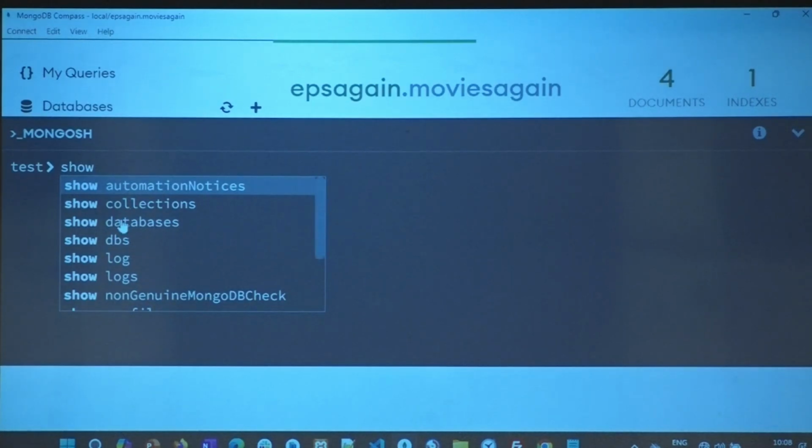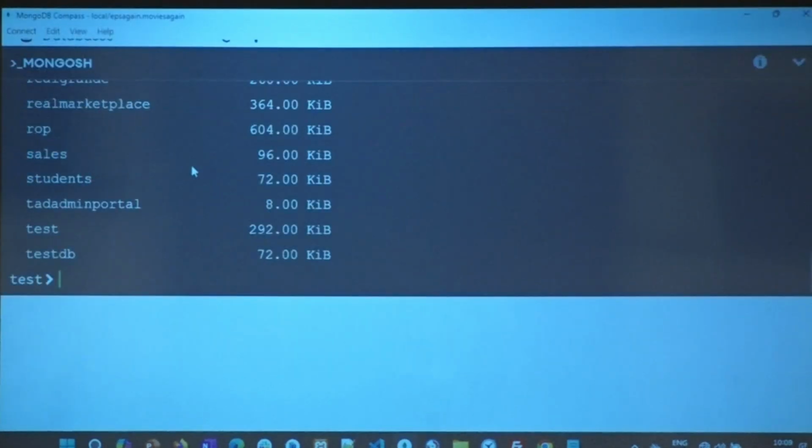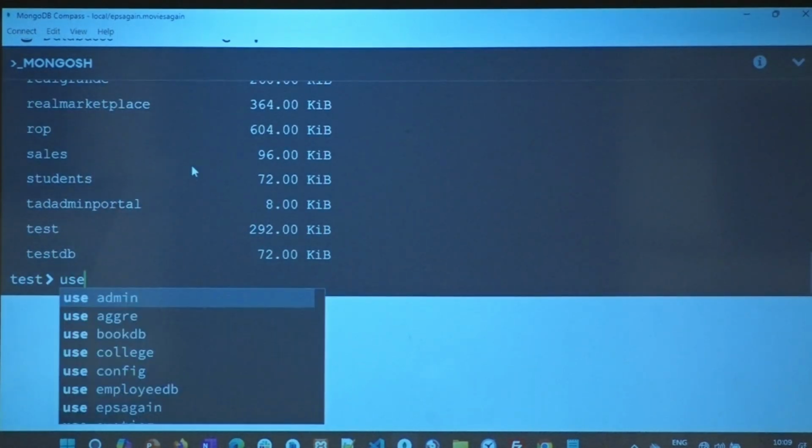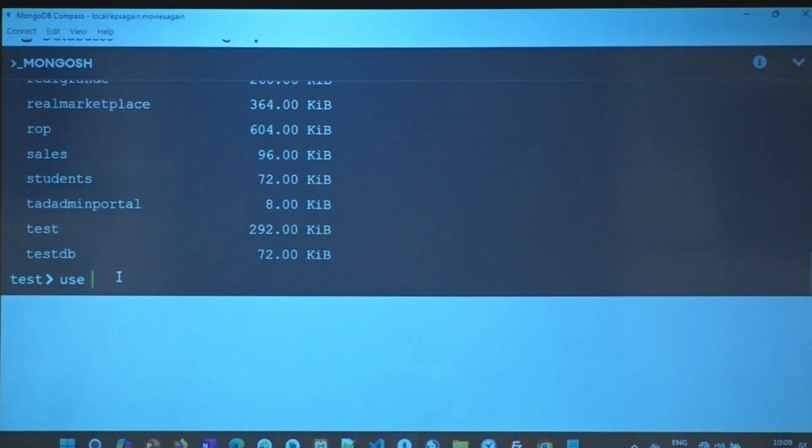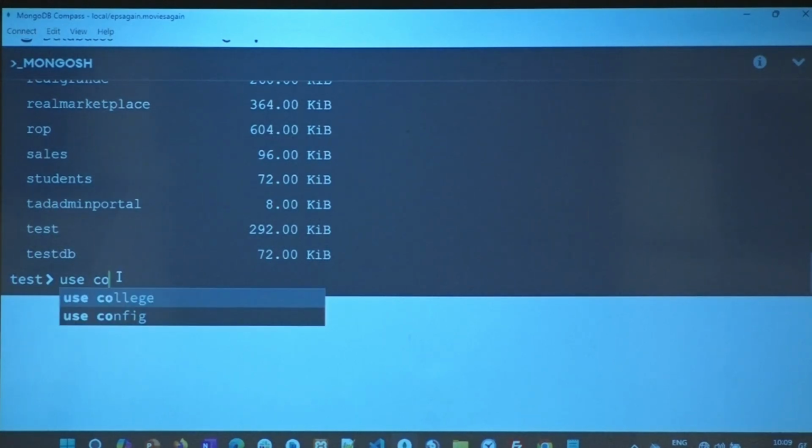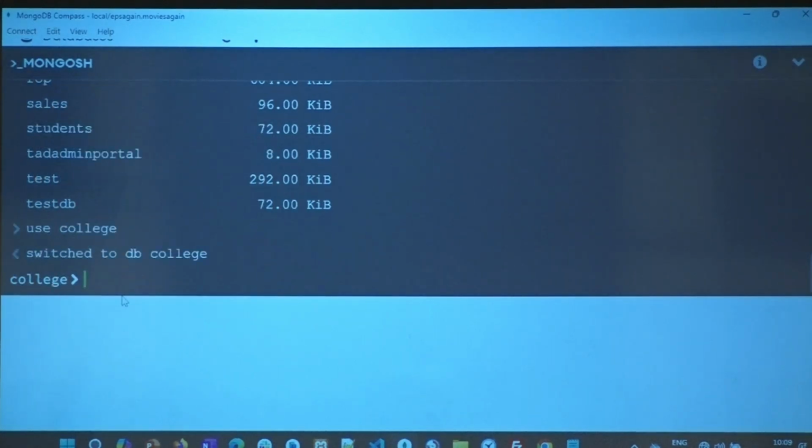The language that we use to query it is very simple. You type show and say databases. It gives you all the databases that are there. You want to work on a database, you say use. Which one do I want to use? Let's say I want to use college. Now you must be thinking, what is it? That is a database. I type it, it says switched to db college, right?